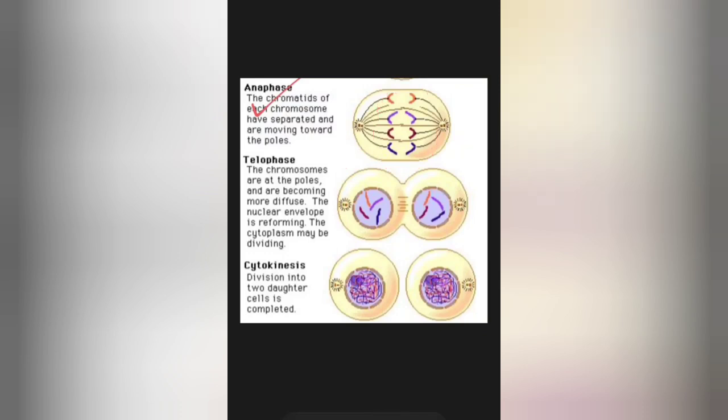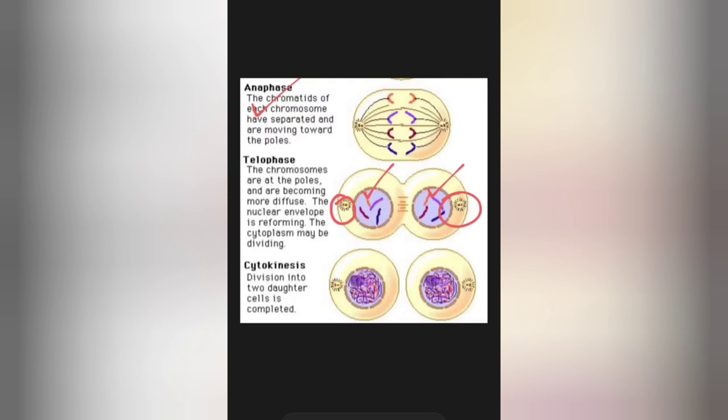Now we come to the last phase of mitotic cell division, which is telophase. The word telo means end. So the last phase of the mitotic cell division is known as telophase. During this phase, the daughter nuclei are formed. As you can see, the two daughter nuclei have been formed with the chromosomes located at the poles, and this is the last phase of karyokinesis, meaning the last phase of nuclear division. What are the characteristics of telophase?